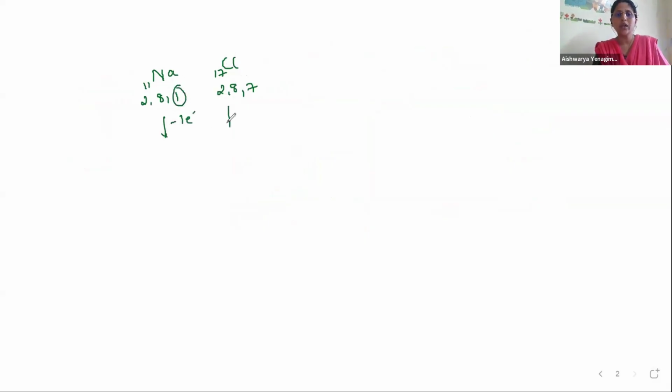It is stable. Chlorine, a non-metal, has the tendency to gain one electron, because as soon as sodium loses one electron it will have the configuration of 2, 8, octet configuration. Chlorine gains the same electron. See, complete transfer is happening. You can show that in the Lewis dot structure also. You will show it like this. Sodium is having 1 valence electron. Chlorine is having how many? It is having 7 valence electrons.